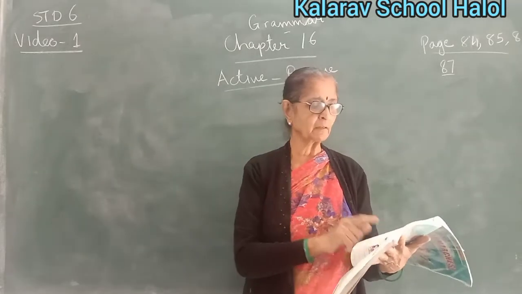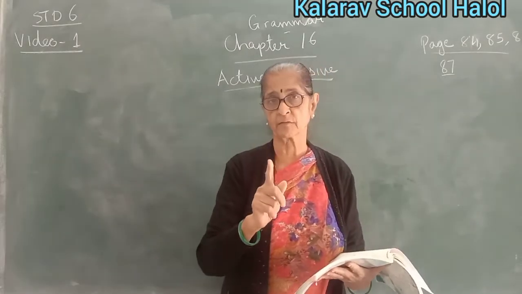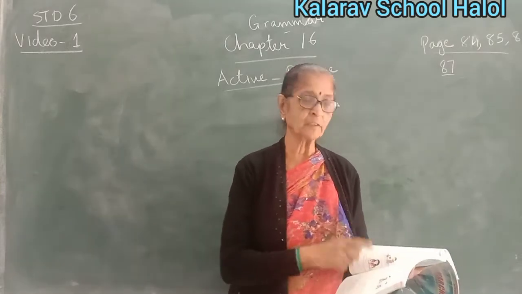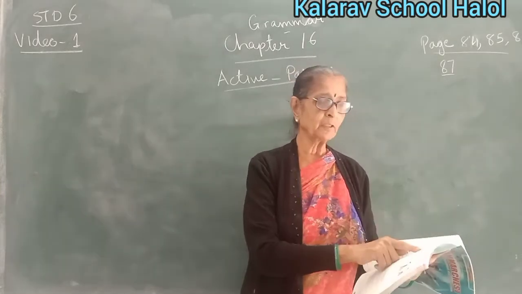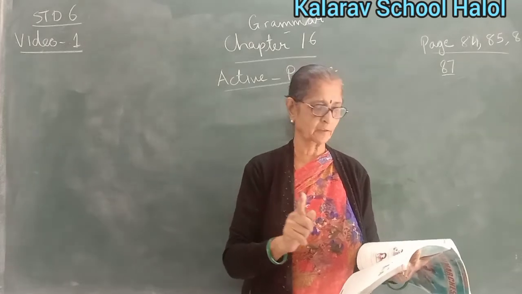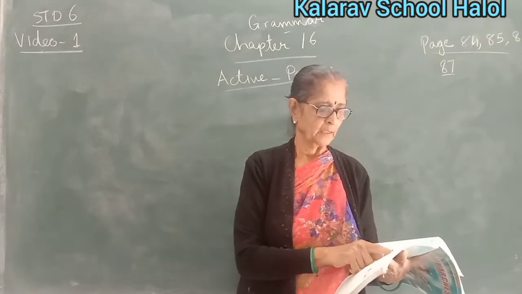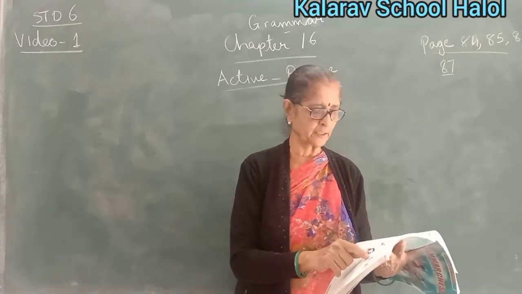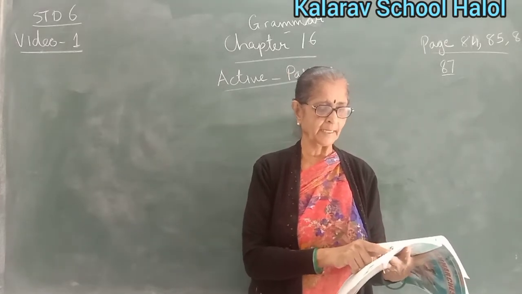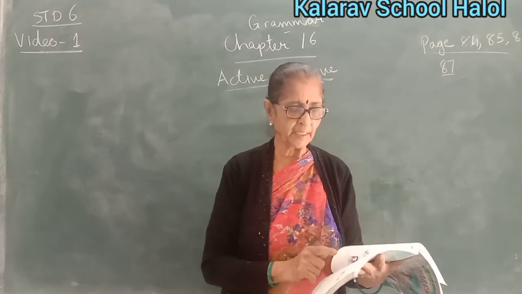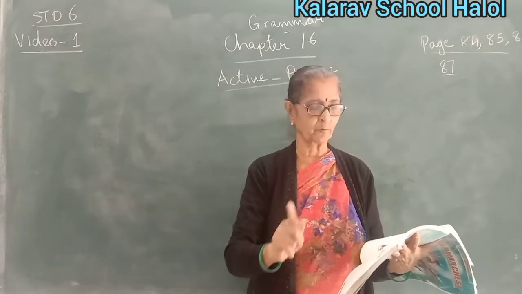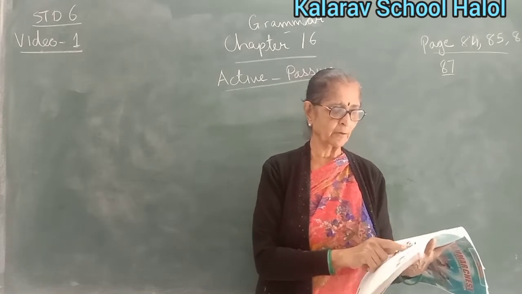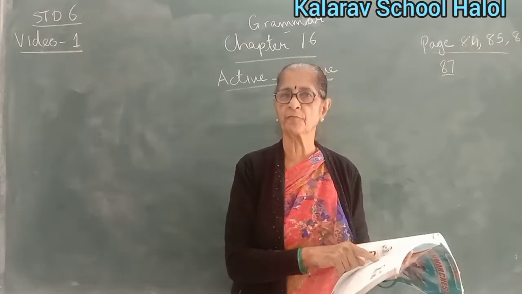Now in active, these forms you have to learn by heart. For in mathematics you learn tables, no? These are just like tables. If you know this, you know everything. We write has, have plus the past participle form of the verb: has eaten. In passive, we write has, have plus been plus the past participle form of the verb: has been eaten. The school playground has been maintained. This also I filled for you.